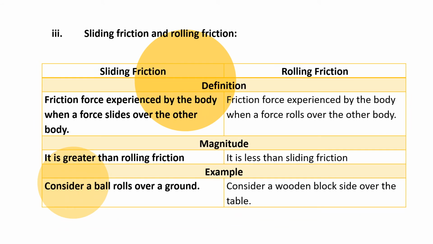Sliding friction and rolling friction. Sliding friction is the friction force experienced by a body when it slides over another body. Rolling friction is the friction force experienced by a body when it rolls over another body. Rolling friction is less than sliding friction. The example of rolling friction is a ball rolling over the ground. The example of sliding friction is a wooden block sliding over the table.